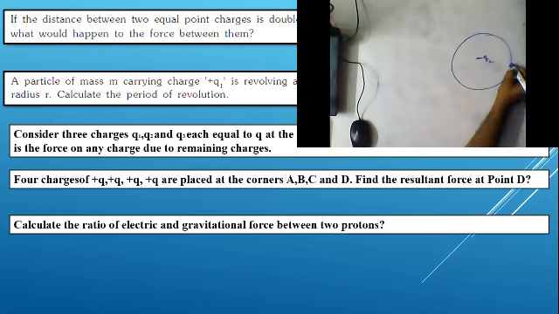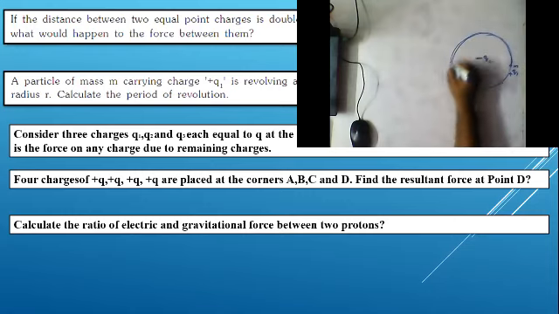The time taken by the body to complete one complete revolution, or simply one circular round, is called the time period. Now what is the time period? This is what we need to find out.